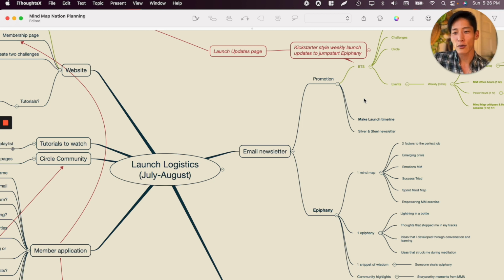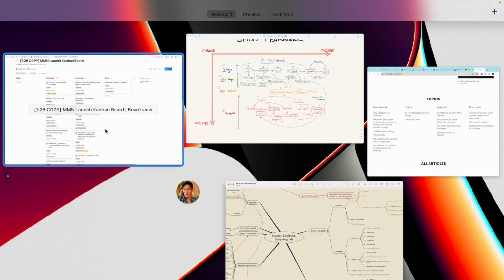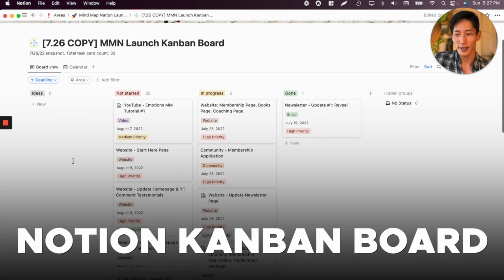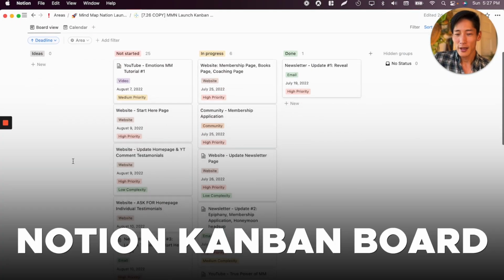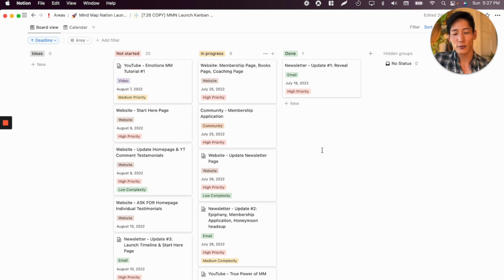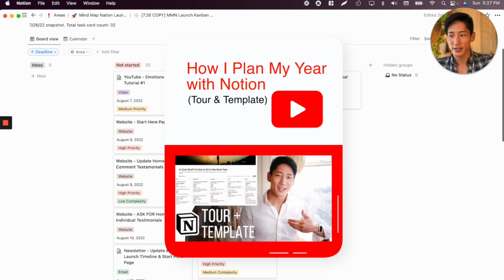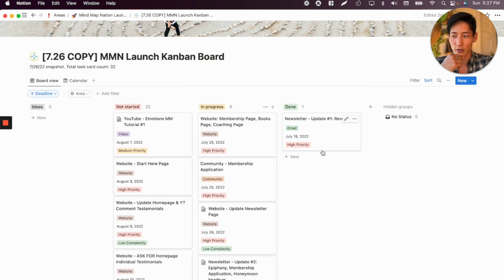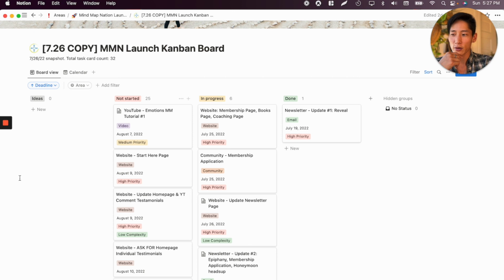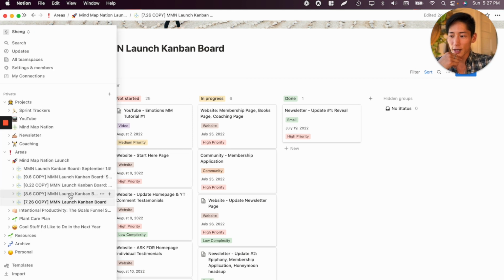So it's a lot more efficient if we go into something like a Kanban board that I created here. Now, I actually went into how to make something like this in Notion in one of my previous videos, how I track medium-term goals, so I would definitely suggest watching that for the full tutorial. But what I'm showing you here is actually a few things, right? What I did was I took screenshots or made copies of different stages of my development.